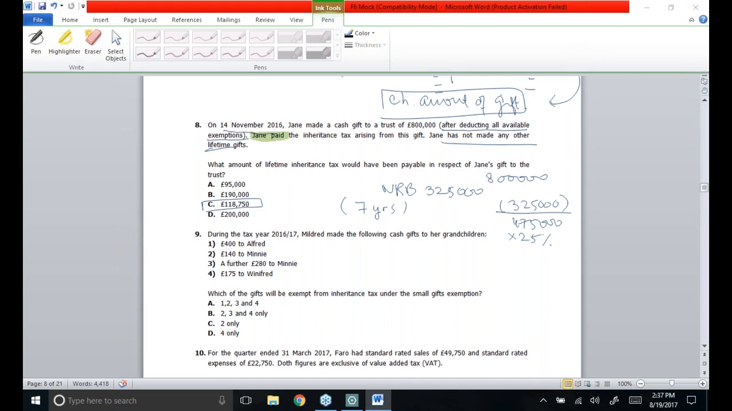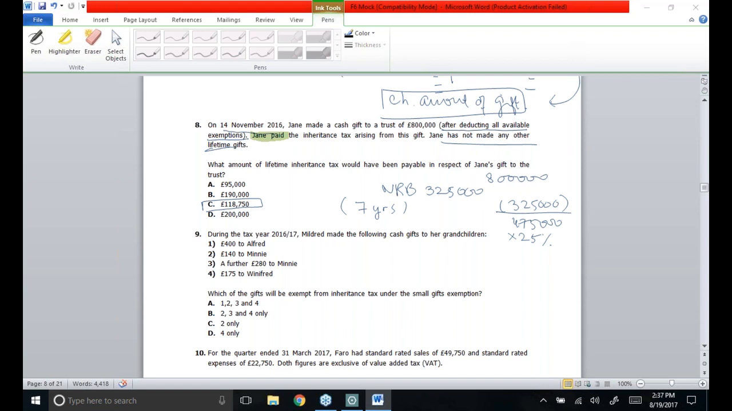But as far as Winifred is concerned, he is given a gift of only 175 pounds, which is less than 250, and that's the only gift that has been made to him. So it is the only gift which is going to fall under the small gift exemption principle. So only the fourth one is exempt under the small gift exemption rule.